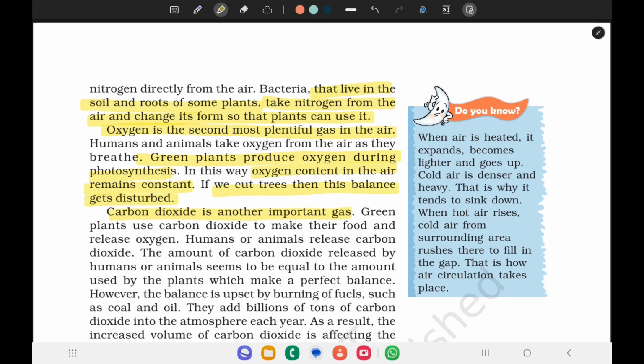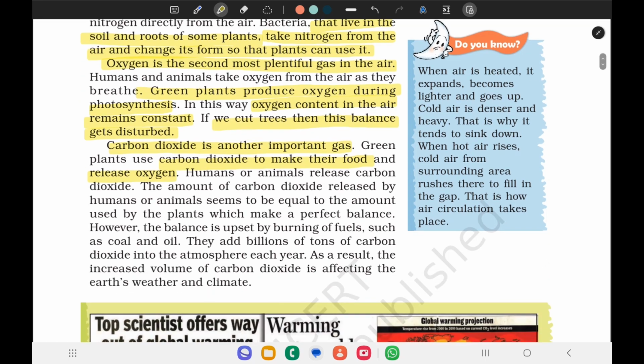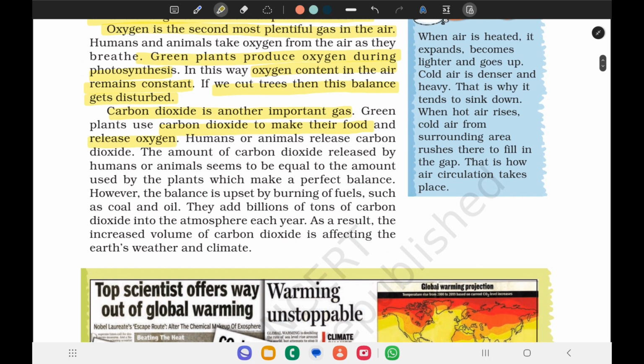Carbon dioxide is another important gas. Green plants use carbon dioxide to make their food and release oxygen. Humans and animals release carbon dioxide. The amount of carbon dioxide released by humans and animals is comparatively equal to the amount used by the plants, which makes a perfect balance.